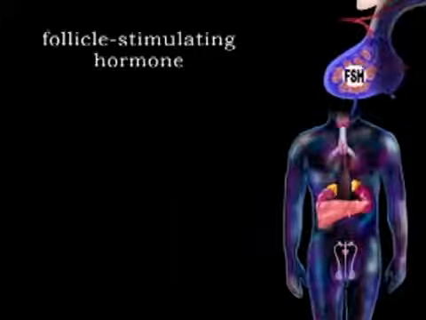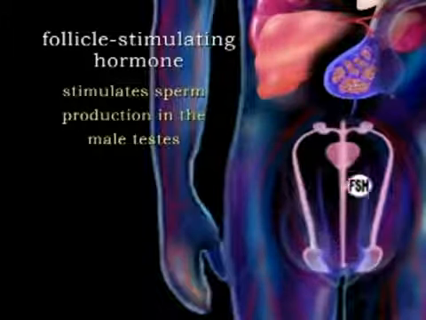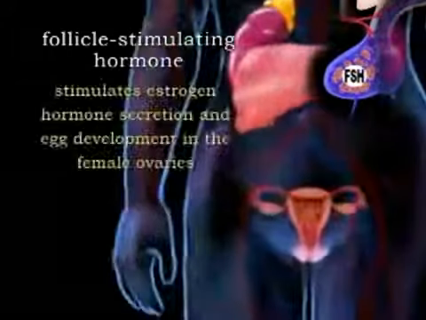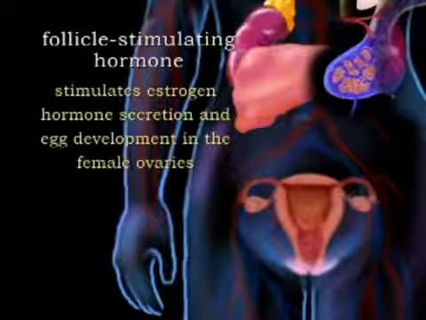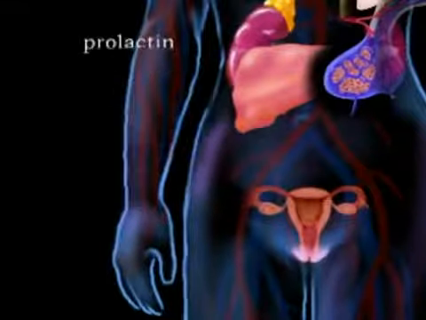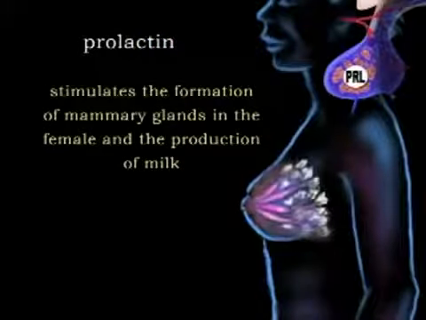Follicle-stimulating hormone, or FSH, stimulates sperm production in the male testes, as well as estrogen hormone secretion and egg development in the female ovaries. Prolactin, or PRL, stimulates the formation of mammary glands in the female and production of milk.